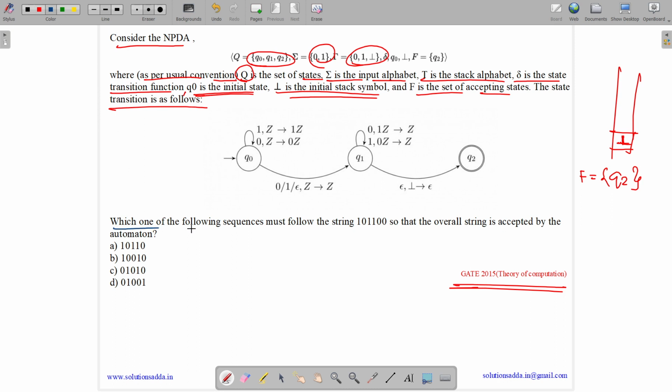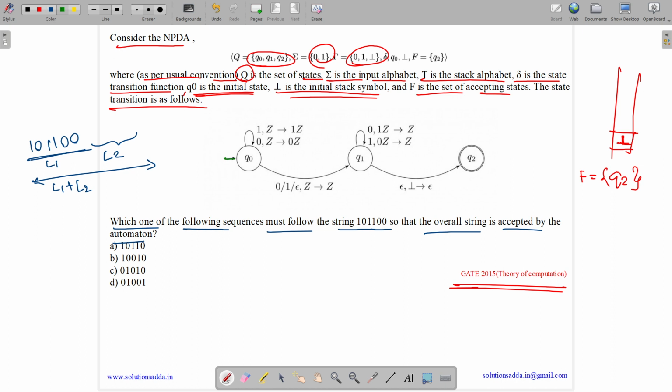Now it asks which one of the following sequences must follow the string. So we have string 101100 and let us suppose it is L1. So what must follow L1? What is the value of L2 so that this entire L1 plus L2 is accepted by our automata, so that the overall string is accepted by the automata. Let us analyze the automata.